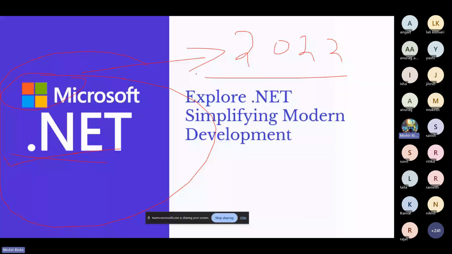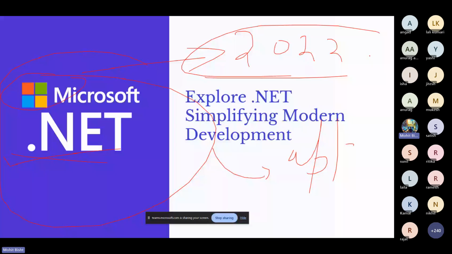Initially, it was a developer platform used to build various types of applications. You can build a desktop application, web application, mobile application, even games and cloud-based applications, right?